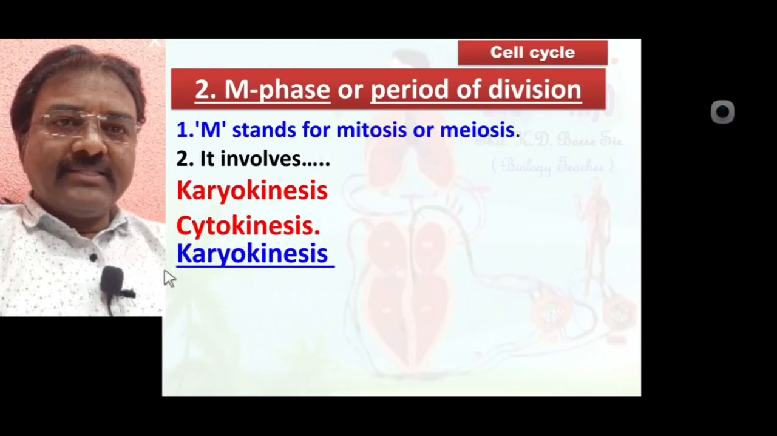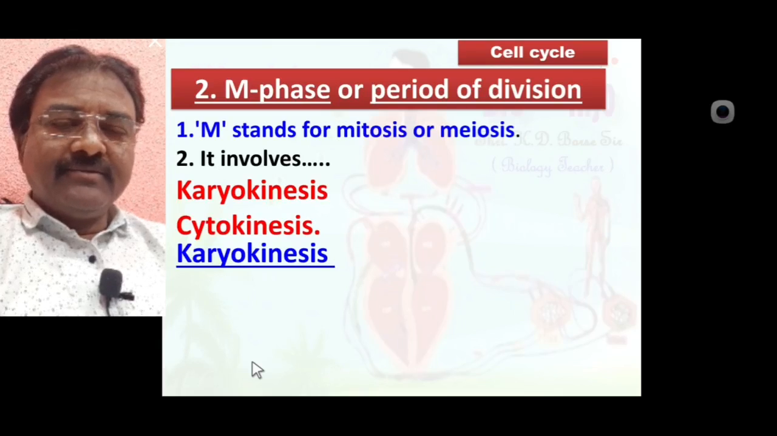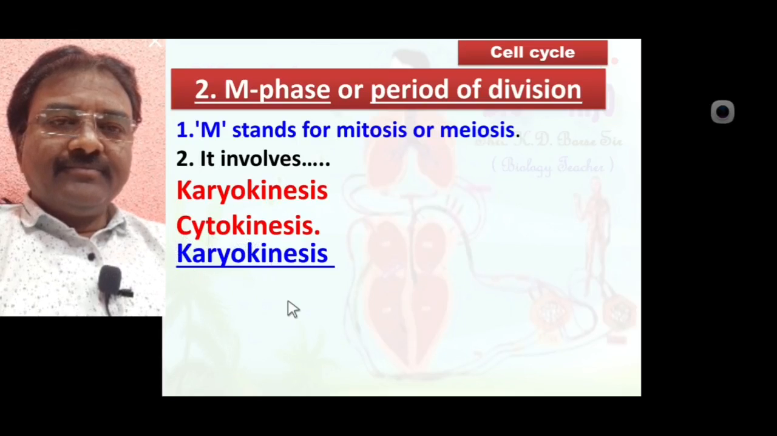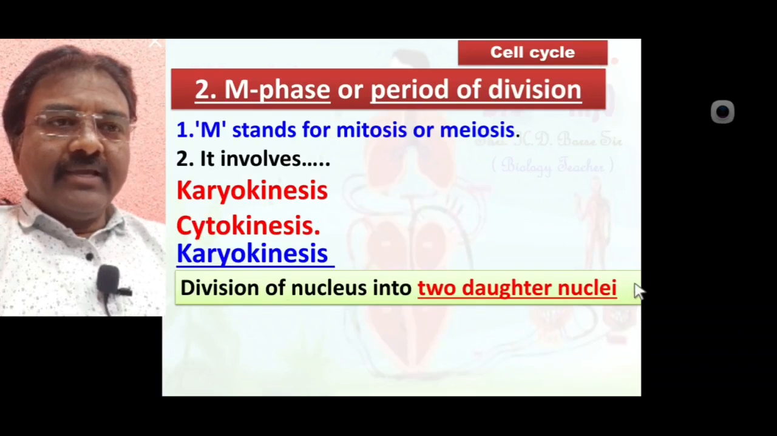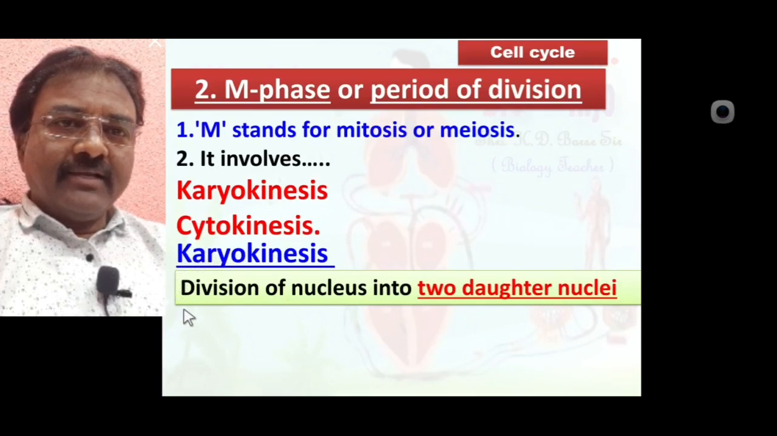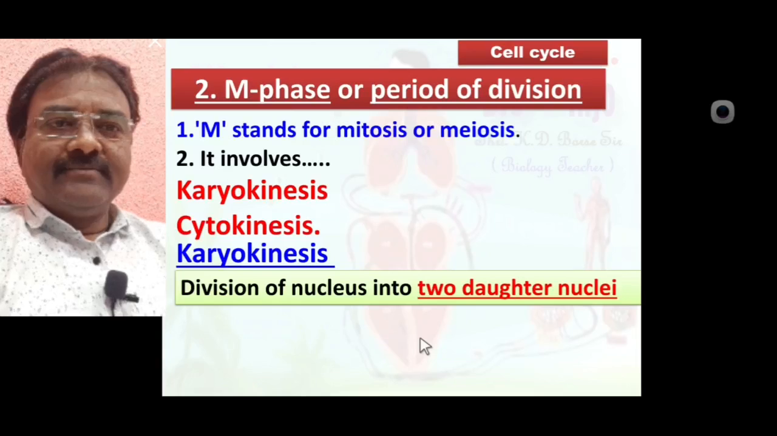What is karyokinesis? It is the process in which the nucleus divides. Simply, karyon means nucleus, kinesis means breaking. Due to division of the nucleus, two daughter nuclei are formed, and this karyokinesis process involves prophase, metaphase, anaphase, telophase.